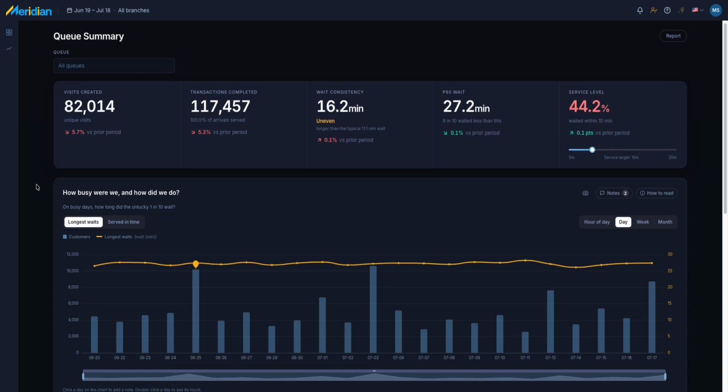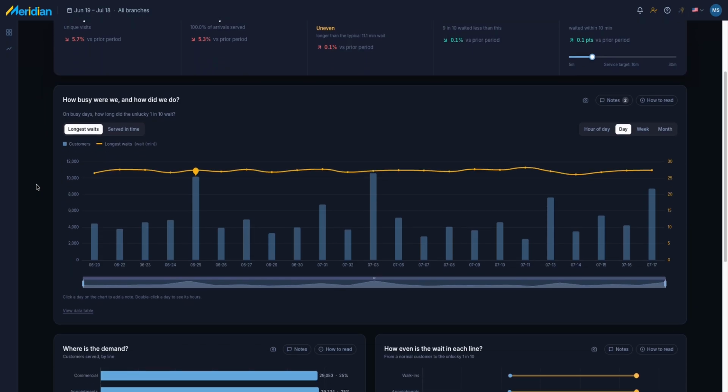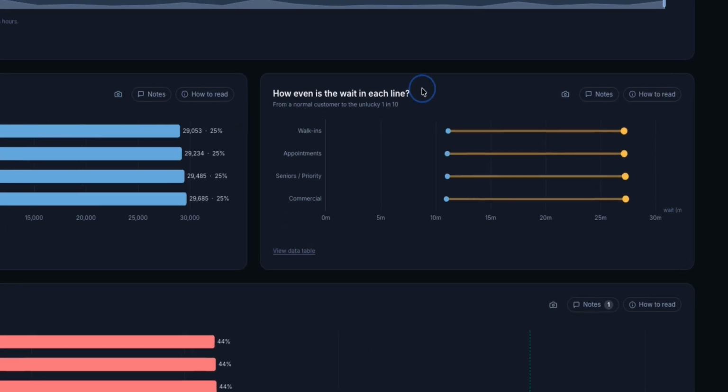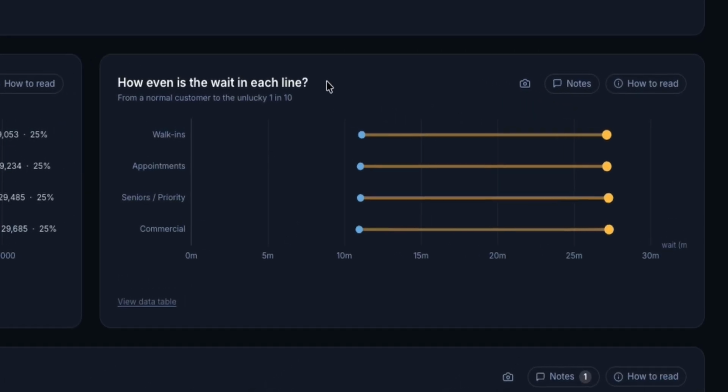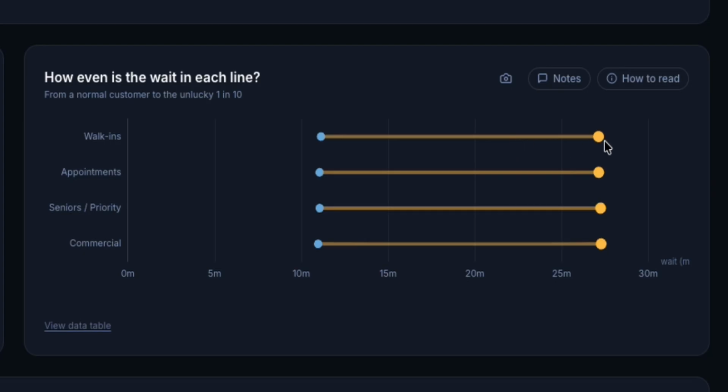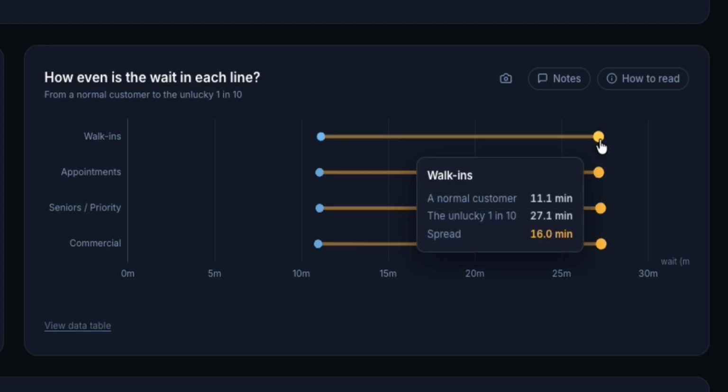Luckily, we have a chart that can help you fix this. How even is the weight in each line? You can see the literal gap for each customer type. Look for rows with the longest horizontal gold bars. Those long bars show you exactly which lines are experiencing that massive lottery effect.